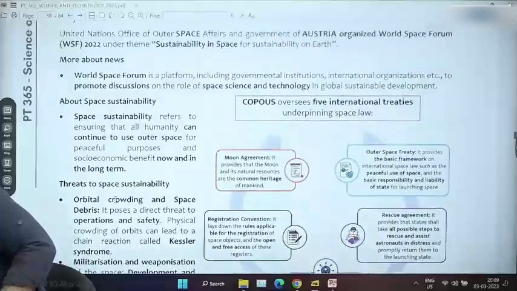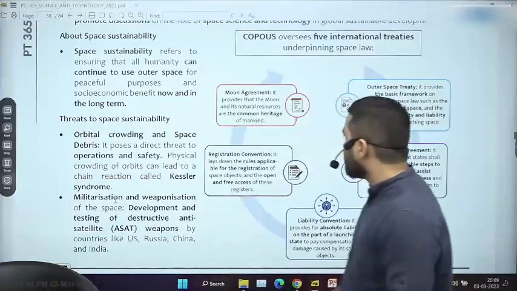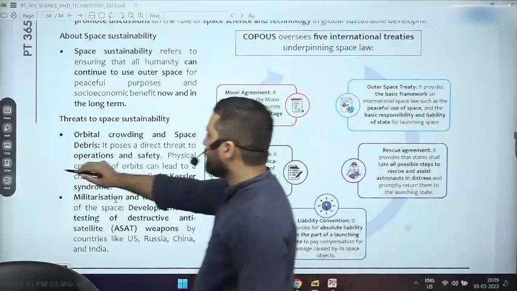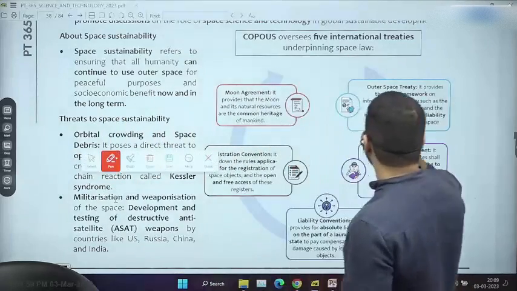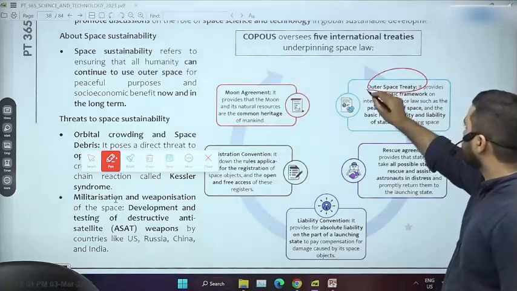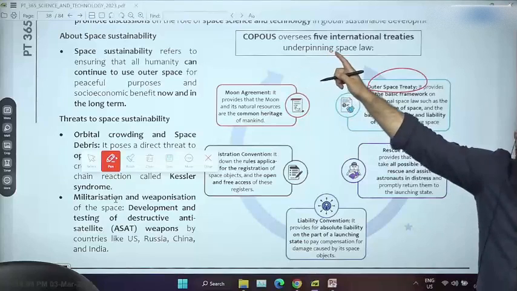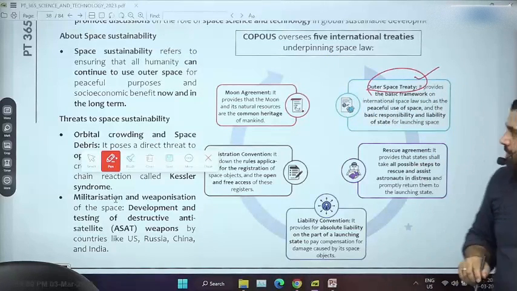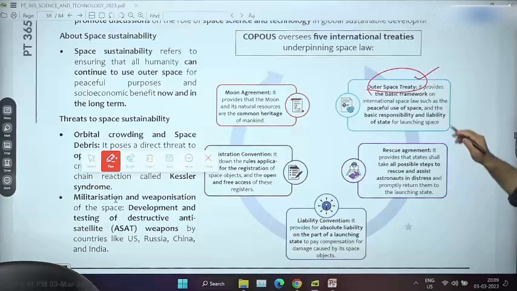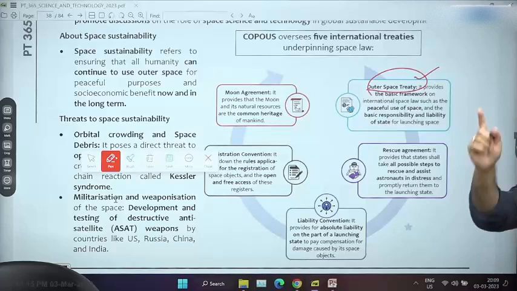Last topic of today's class. Only two things which you have to know here: a very famous agreement which was in news. By the way, first there is a very famous treaty called the Outer Space Treaty. Under an organization of the United Nations, there is a very famous treaty. It was signed in 1968 or perhaps 67, that is a basic framework to ensure how space can be used as a global common.